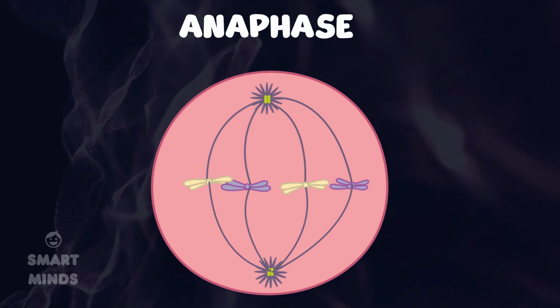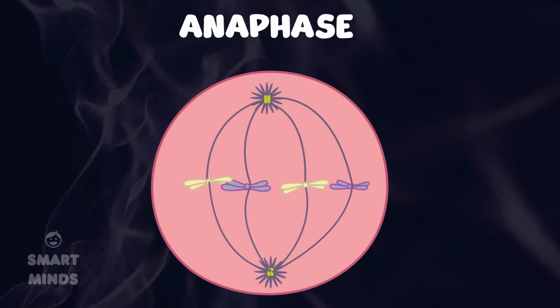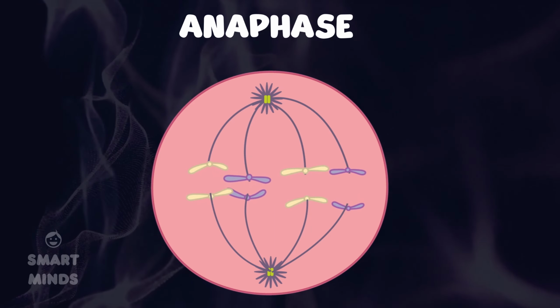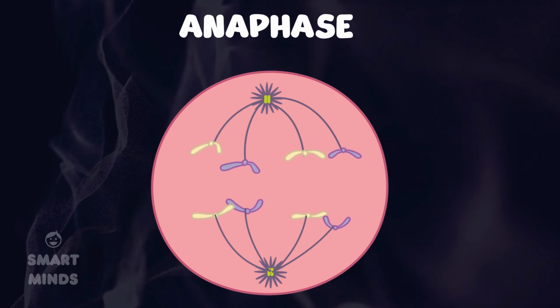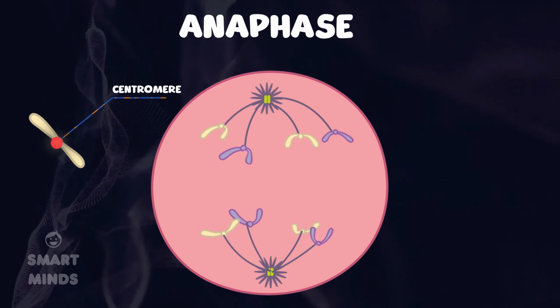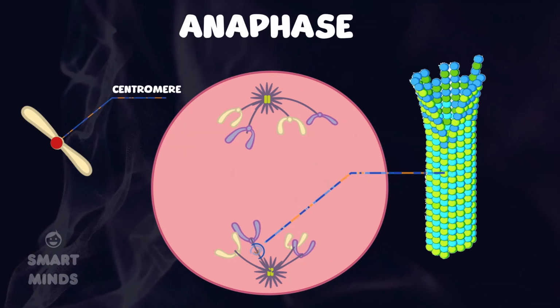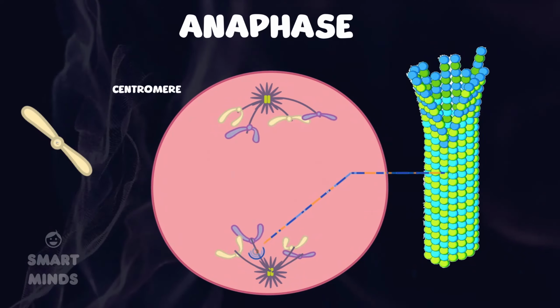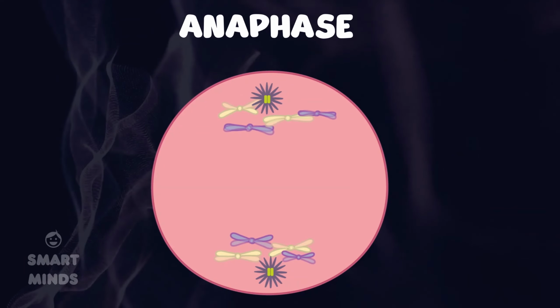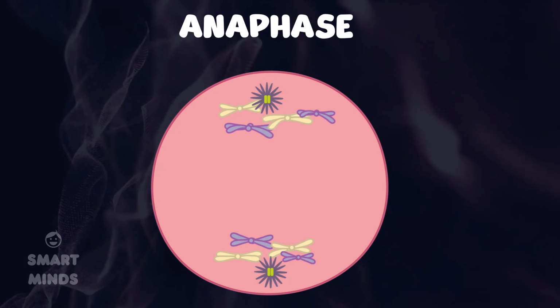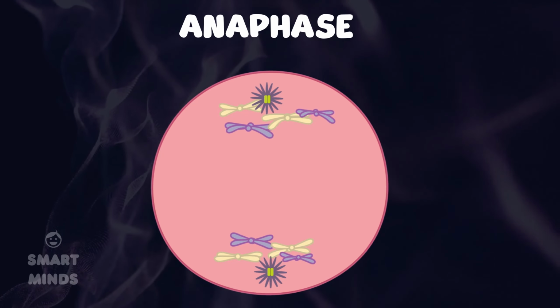Anaphase follows metaphase. During anaphase, the spindle fibers pull apart sister chromatids from each other at the centromere. The spindle fibers are made up of microtubules and come out of centrosomes. The separated chromatids are now chromosomes in their own right, and are pulled toward the opposite poles of the cell.